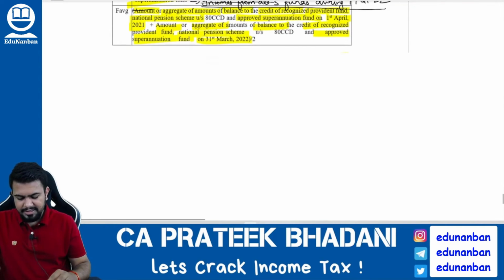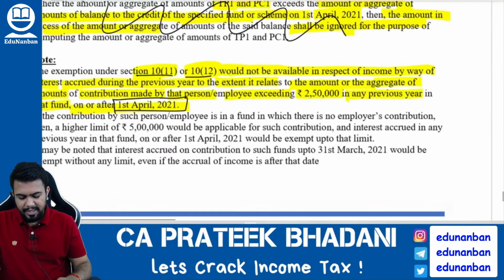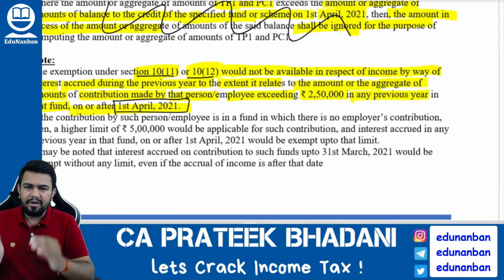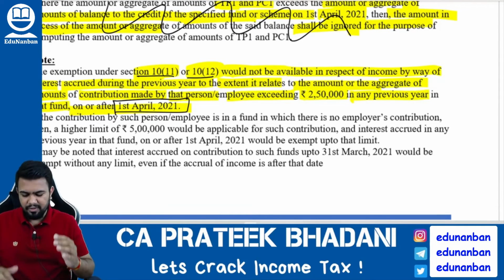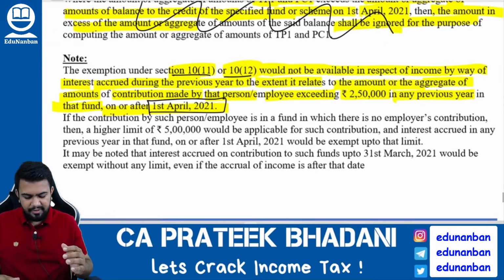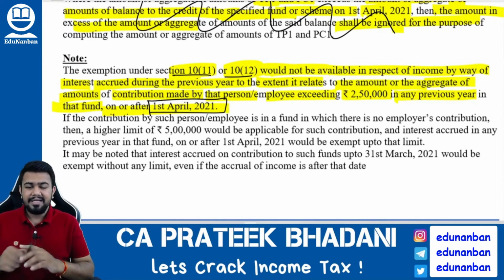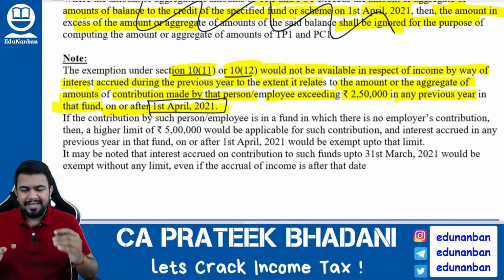And what is the section? Now this section relates to employee contribution. First we were talking about employer contribution that is more than 7.5 lakh rupees. Now there is one more section which talks about employee contribution, and it says that if the employee is contributing